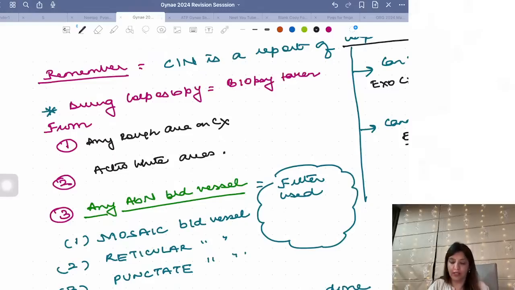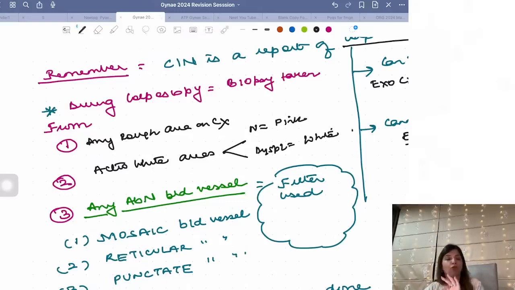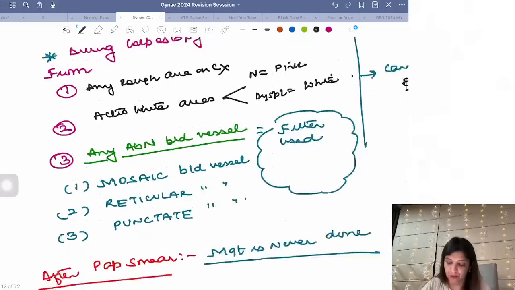They are those areas where when you apply acetic acid, it is going to stain white in color. In normal cases, after applying acetic acid, the cervix remains pink. But wherever dysplasia is present, the dysplastic cells are going to appear white in color, right?